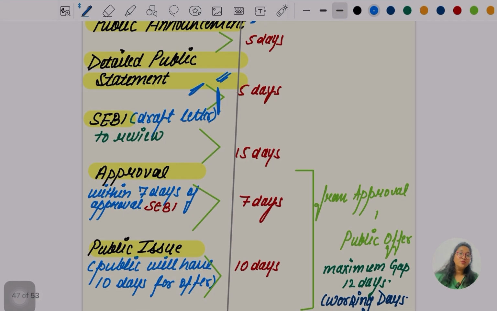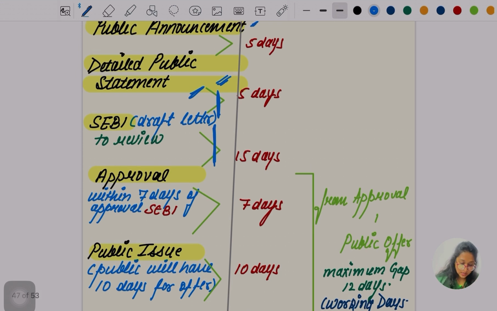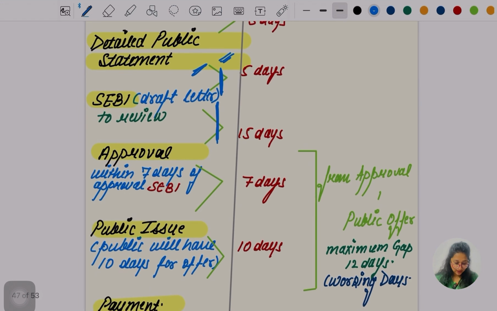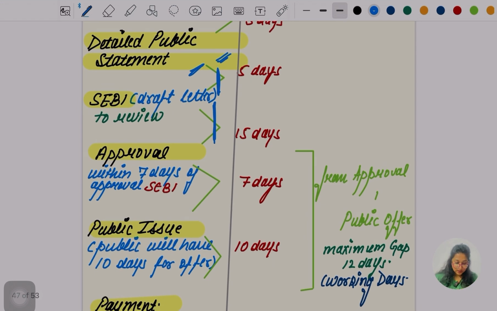Then SEBI is going to give the approval, okay, in how many days? In 15 days. The day when the acquirer company has given the draft to SEBI, from that day SEBI is going to give the approval within how many days? Within 15 days, okay. This can be an MCQ question, so don't get confused. So once the approval is given, by whom? By SEBI. Within 7 days of approval, the public issue is to be done, which is the public offer is to be made, okay.